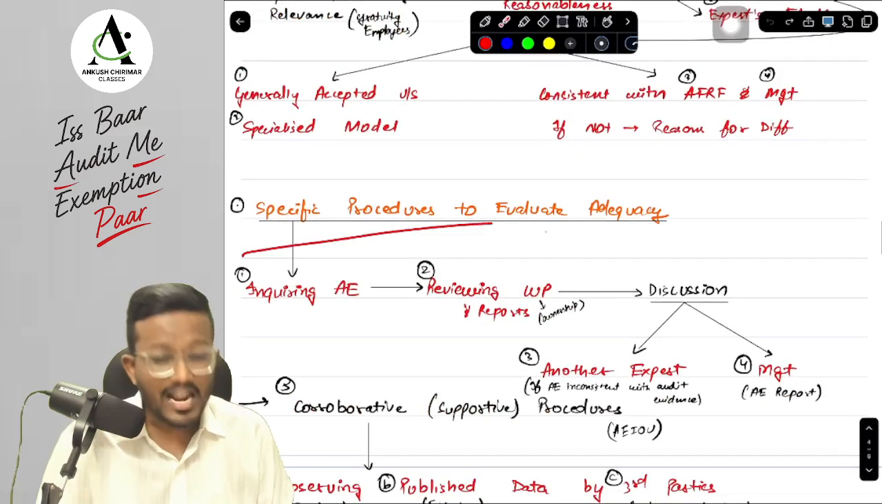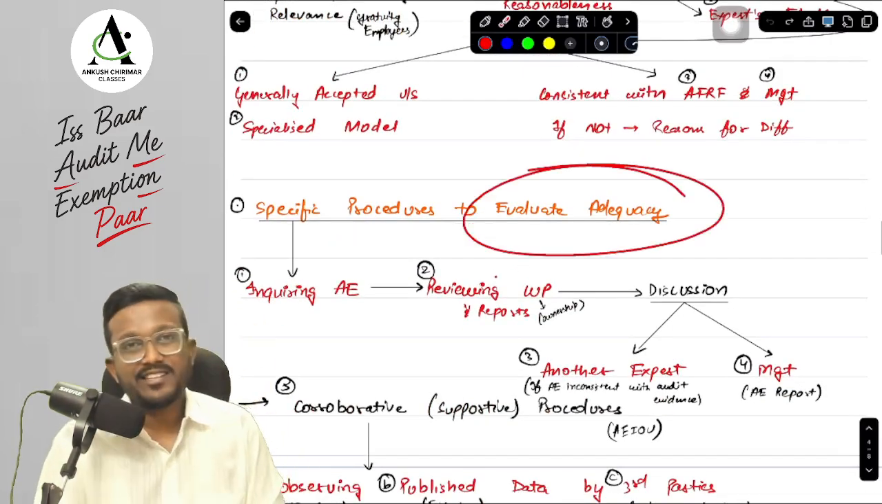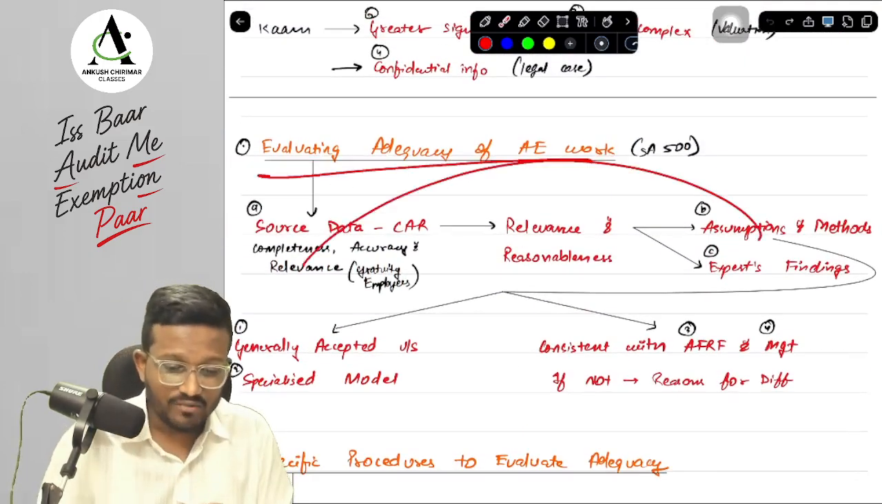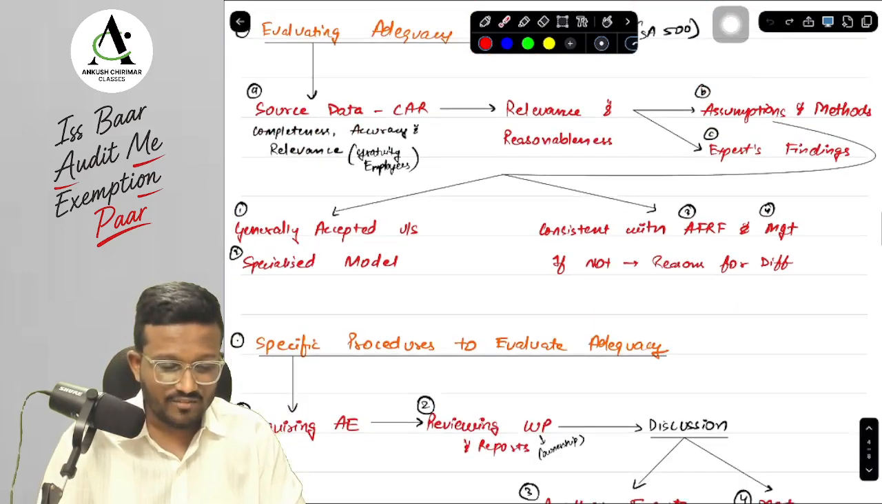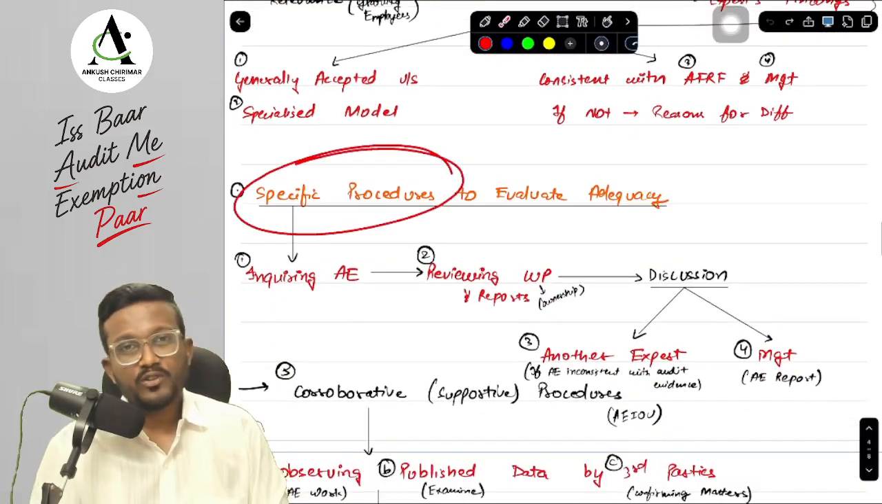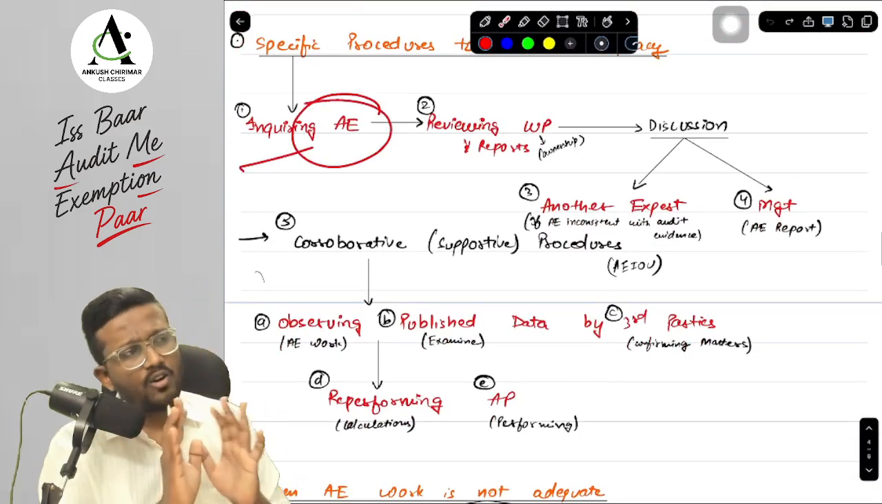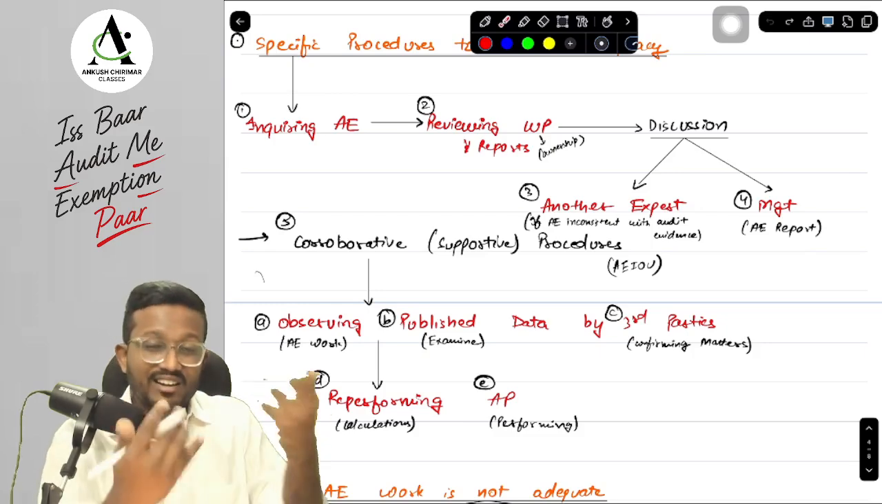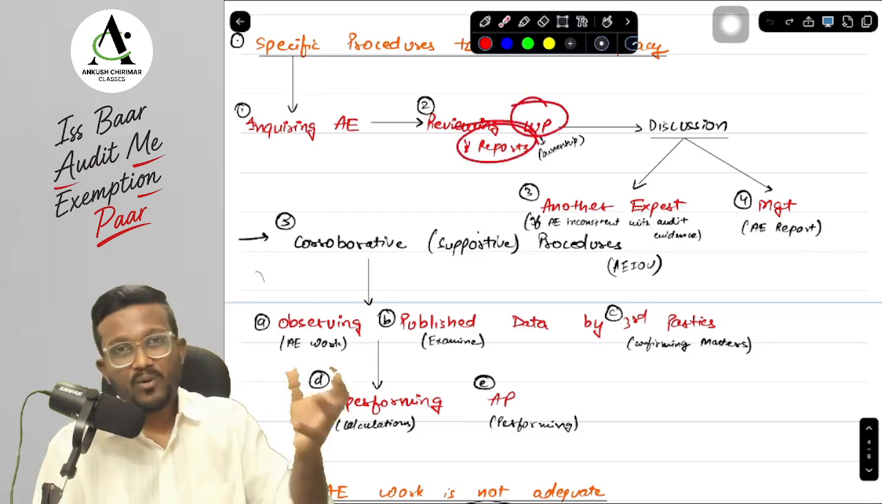Next. Now, what are the specific procedures to evaluate the adequacy of the audit expert work? Look at over here, you need to understand the heading. Here, the heading is asking for general procedures, and here the heading is asking for specific procedures. So what are the specific procedures? First of all, we will inquire with the audit expert. Oh, audit expert, have you worked correctly? He will say, yes, I have worked correctly. So now we will review the working papers and the reports that are provided by the auditor expert.